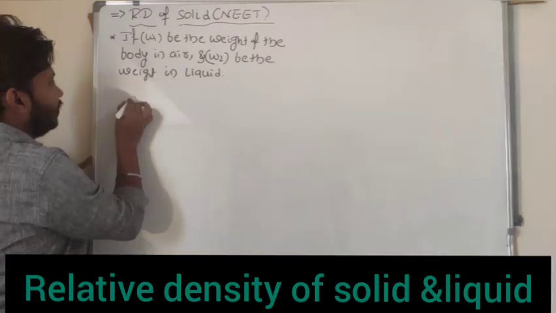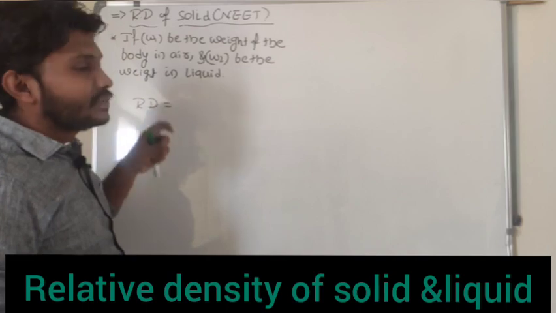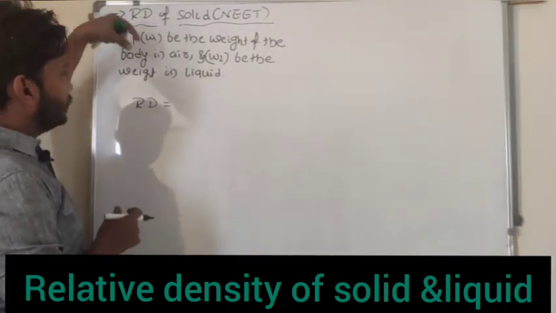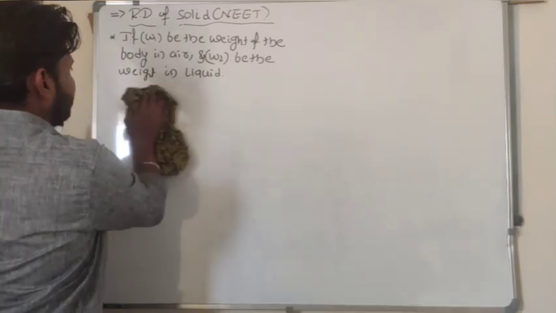Relative density is equal to the density of the substance divided by the density of water at 4 degrees Celsius, right?